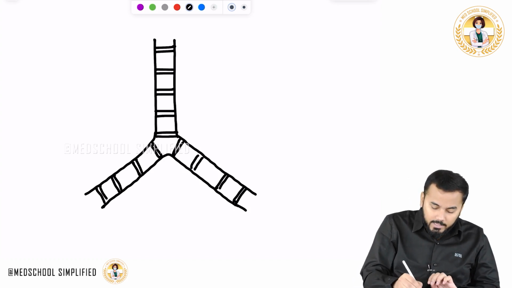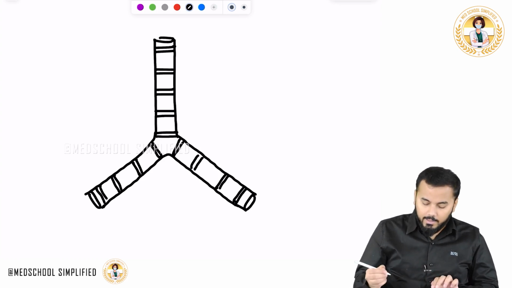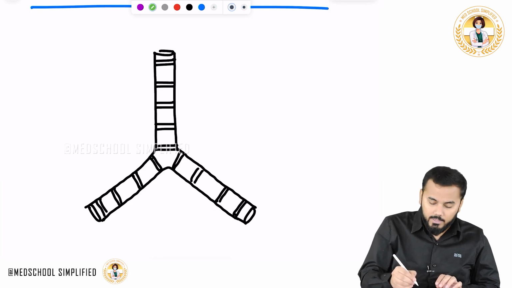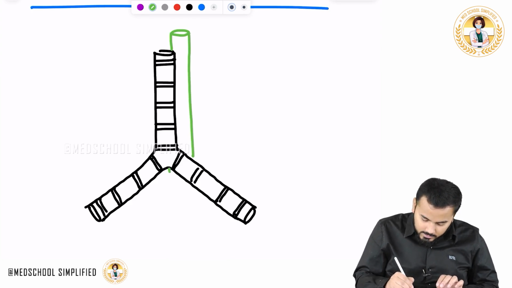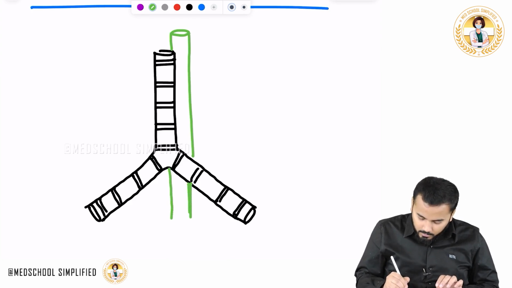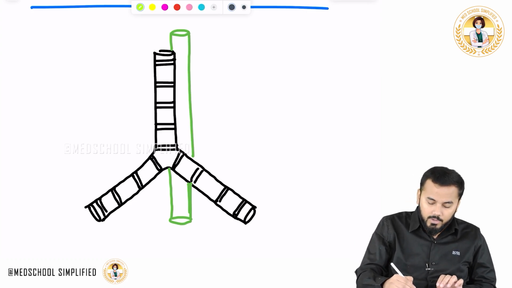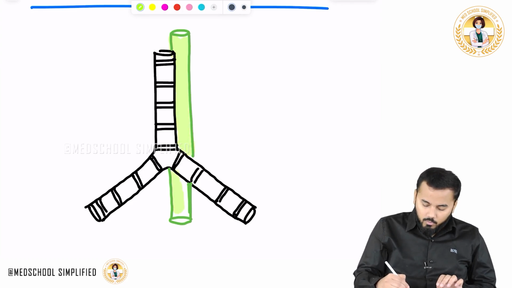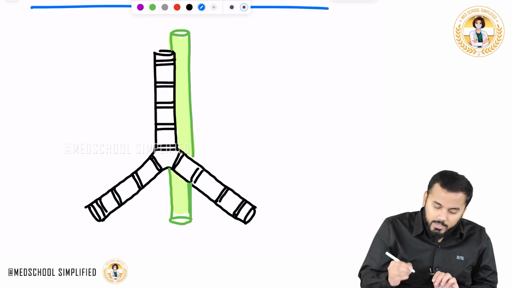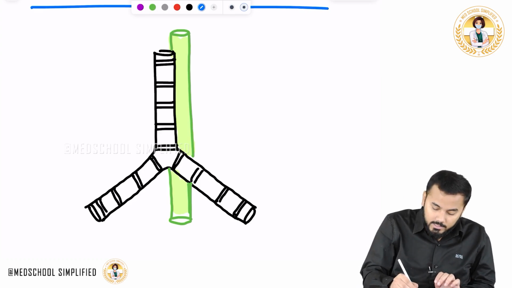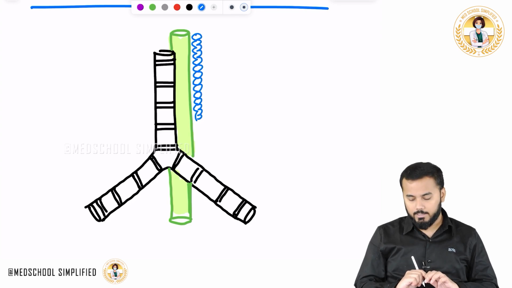Now just behind the trachea, if you look behind the trachea, we have another important structure over here, guys. All of you know what this is. This is called your esophagus, right? Now just adjacent to the esophagus we have another structure. What is the structure located adjacent to the esophagus? That is called your thoracic duct, right?